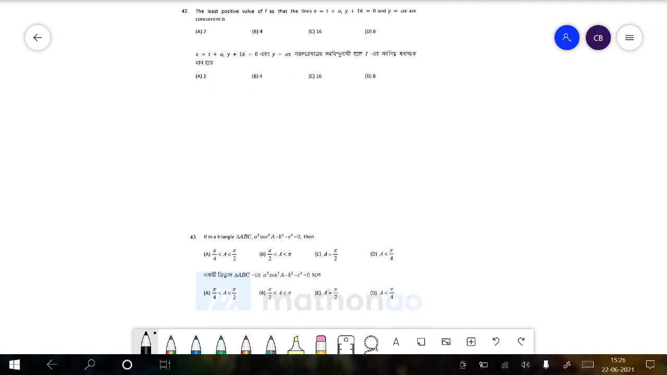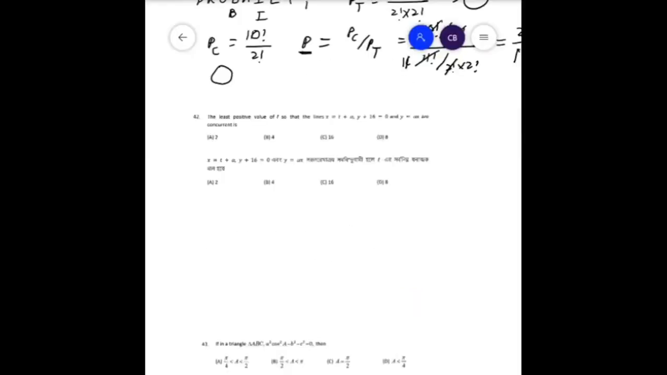The least positive value of t. So the lines x is equal to t plus alpha, y plus 16 is equal to 0, and y is equal to alpha x are concurrent. Concurrent means that the three lines in two-dimensional space pass through a single point. Therefore, here x is equal to t plus alpha, y is equal to minus 16, and putting these two values in the third equation, that is y is equal to alpha x, we get minus 16 is equal to alpha into t plus alpha.